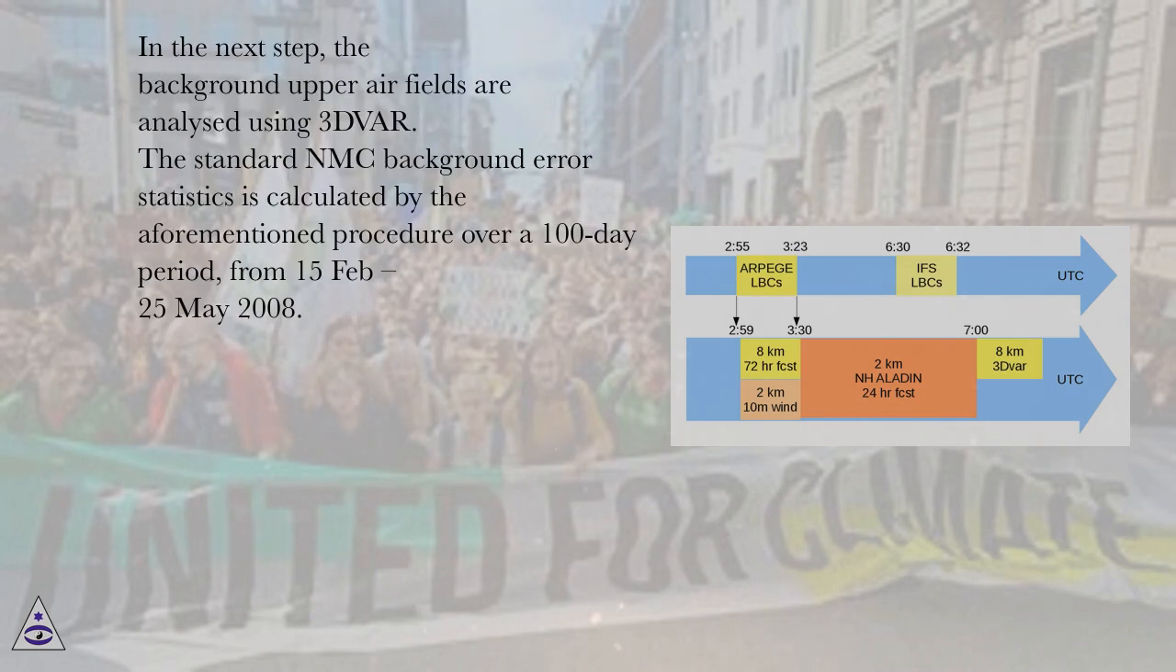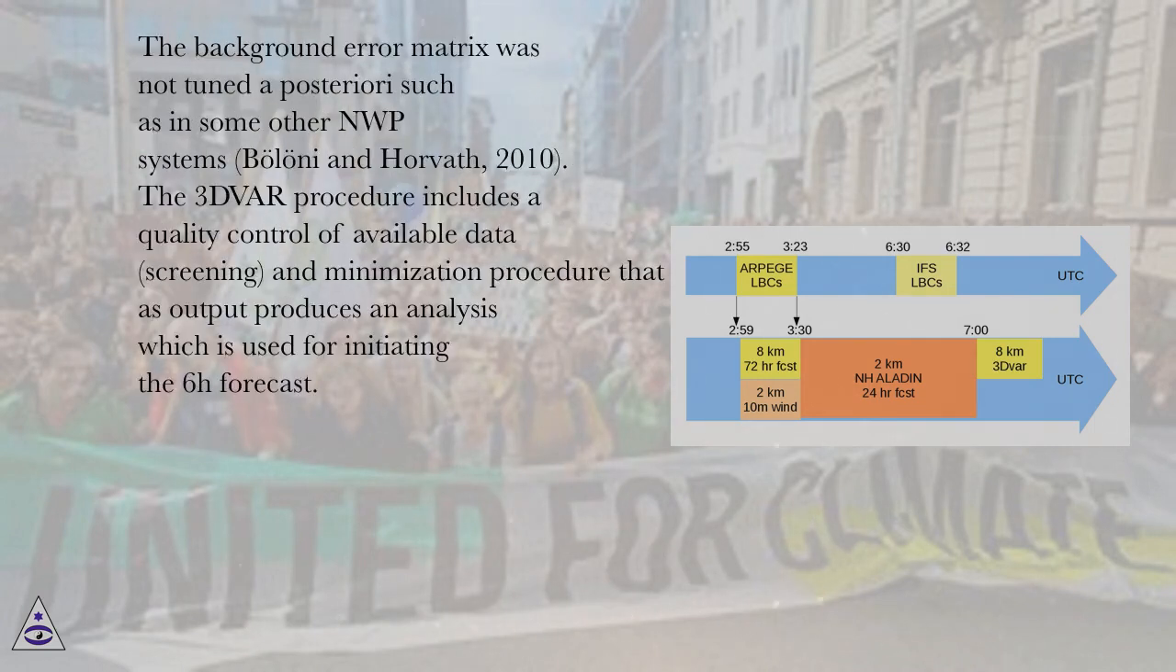The standard NMC background error statistics is calculated by the aforementioned procedure over a 100-day period, from 15 February to 25 May 2008. The background error matrix was not tuned a posteriori such as in some other NWP systems, Bologna and Horvath, 2010. The 3DVAR procedure includes a quality control of available data, screening, and minimization procedure that as output produces an analysis which is used for initiating the 6 hours forecast.